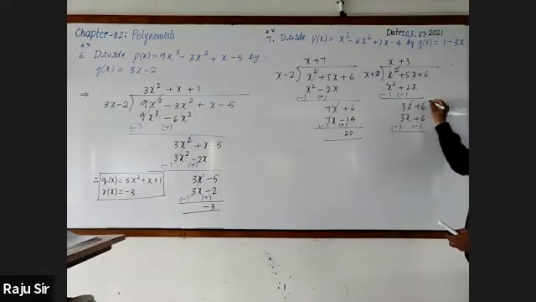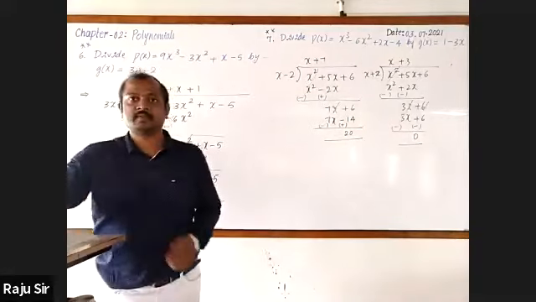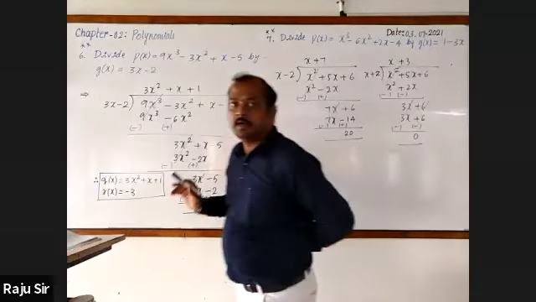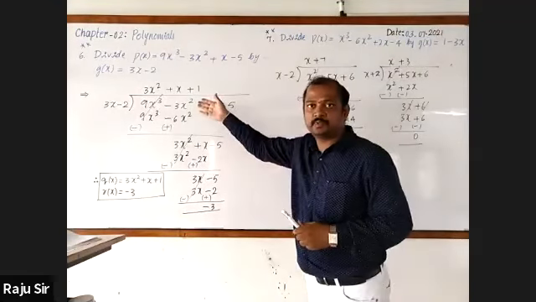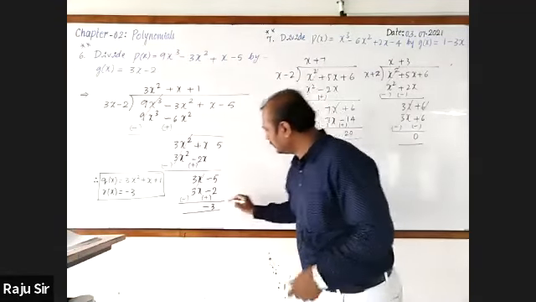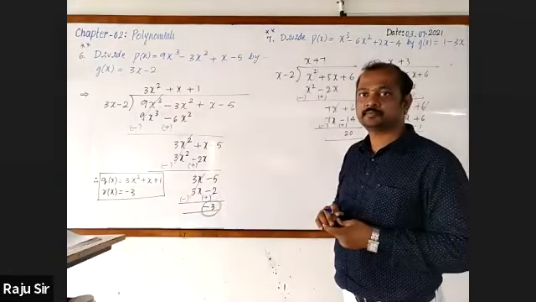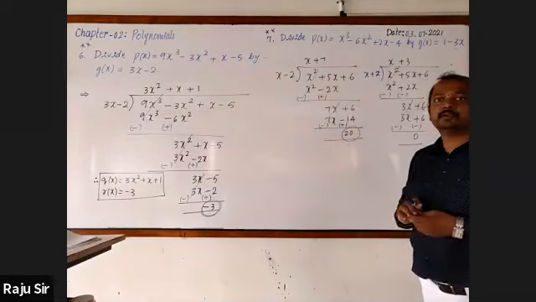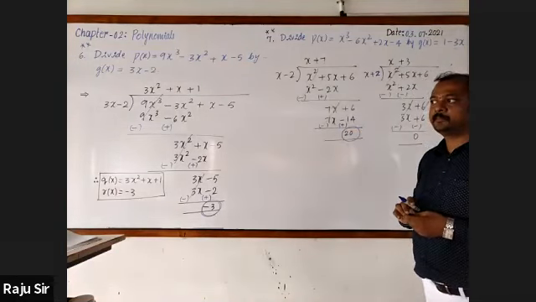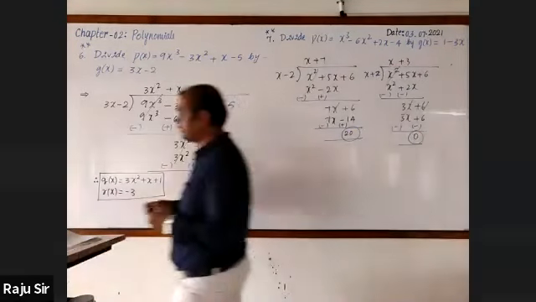Minus, get cancelled. Remainder is 0. Now observe. In the first division, the remainder is minus 1. The second one, the remainder is 20. Here the remainder is 0.